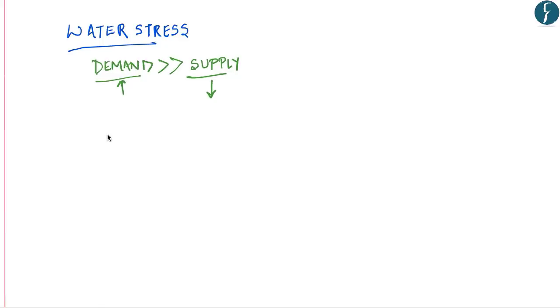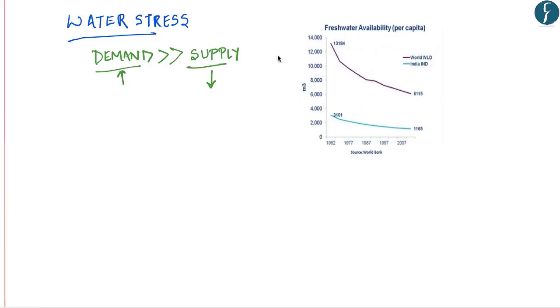Now, as we know, per capita availability of water is dwindling day by day due to increase in population. A very relevant graph, as you can see on the screen, is a graph of water availability measured in cubic meters versus the years. And the graph has been taken from the website of World Bank. Now, freshwater availability per capita, that means how much cubic meter of water is available per person, is plotted for India, which is in sky blue color, and for the world in magenta color.